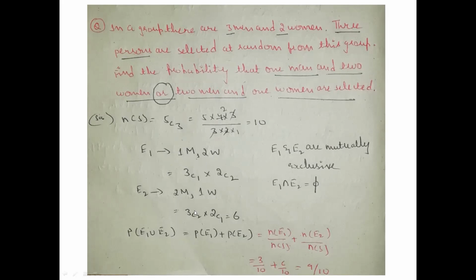And if you solve the second one, the answer is 6. We have substituted 6 in this place, and n by s, the total number of events, 10. If you solve this, you'll get 9 by 10. 9 by 10 is the probability chance for one man and two women, or two men and one woman. So by this you can also know how probability can be explained. These are the few examples which we have taken for the additive theorem.